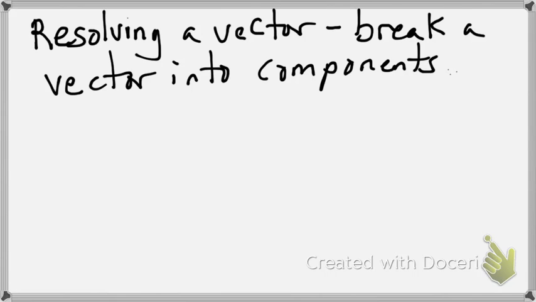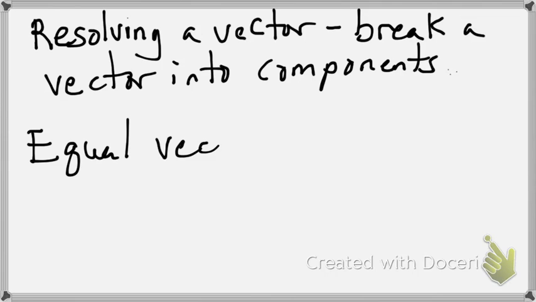Another idea that is important that you need to understand is equal vectors. So what does it mean for two vectors to be equal? The key to this is understanding that a vector has only two parts. It has a magnitude, that is how long it is, and it has a direction, that is at what angle it points.